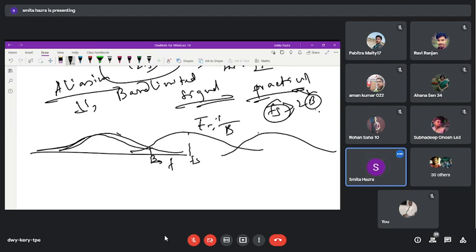So when Fs is equal to 2B at this value, what happens? A folding of frequency happens. Why does this folding happen? Because this selects the lower part of this spectrum and the upper part of the adjacent spectrum, and they become folded over at this frequency, which is known as aliasing.